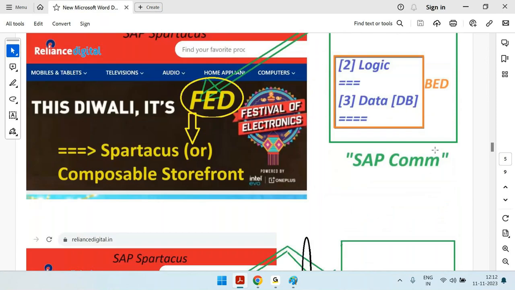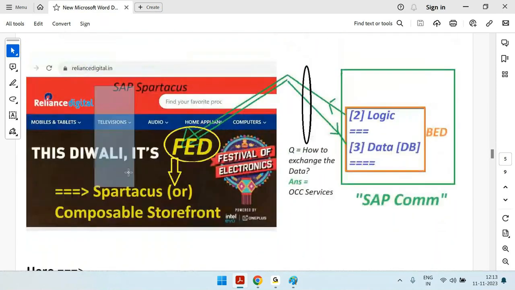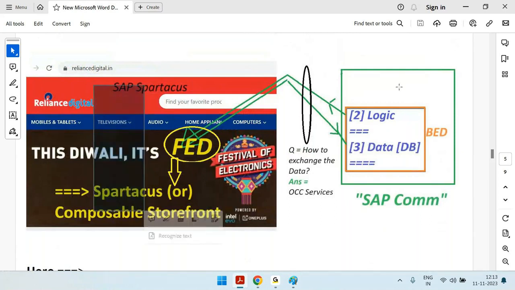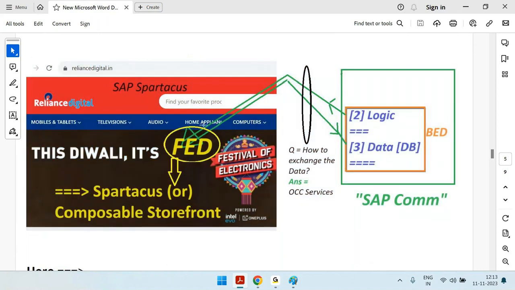The next question is, if you see here, the front end is Spartacus and the back end, meaning data and logic, is SAP Commerce. Then if someone clicks here, where will the data come from? SAP Commerce. Then how is the data exchanged between these two? Can you see this diagram, please?